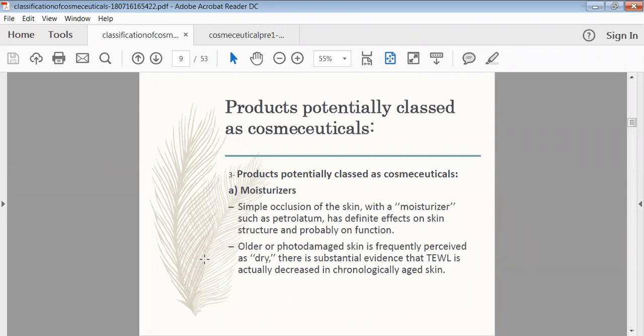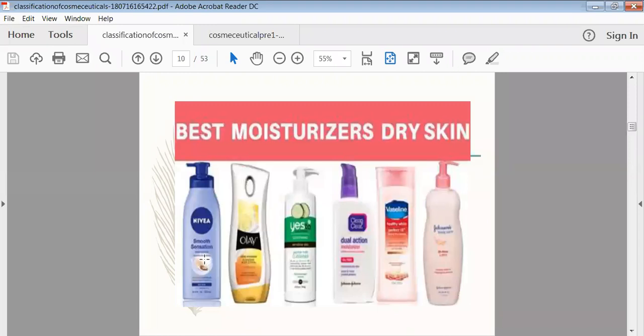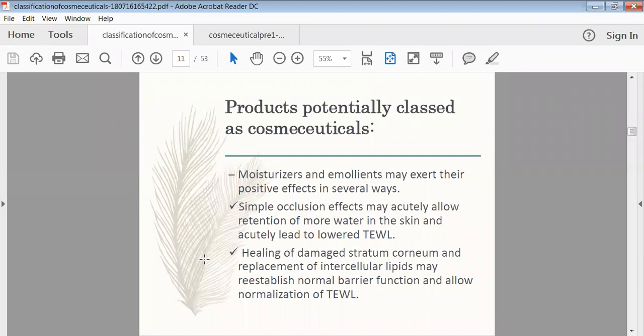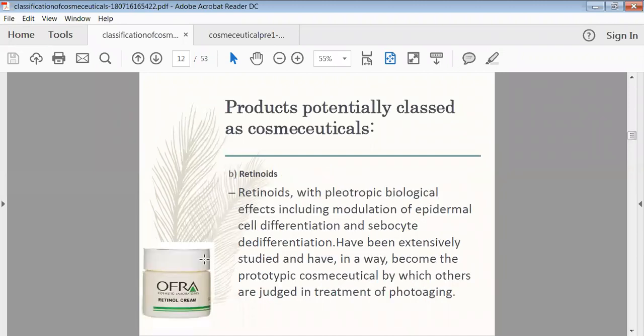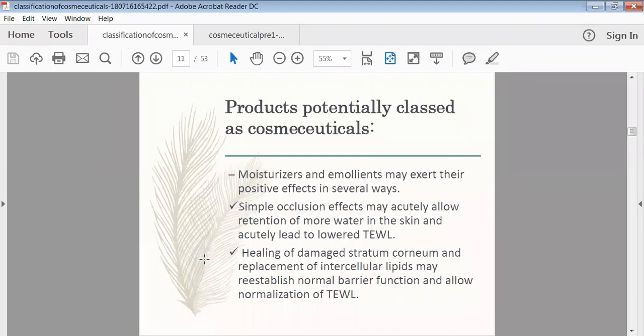Such moisturizers are normally used in normal cosmetics also. But if you are adding an ingredient which has a more potent action toward retaining moisture in the skin, then that kind of cosmeceutical will become a highly active material. So the normal cosmetic has been converted into a cosmeceutical by the addition of a good moisturizing agent. These are the creams we can utilize with the help of moisturizers also. In these moisturizers, we can add various kinds of agents.